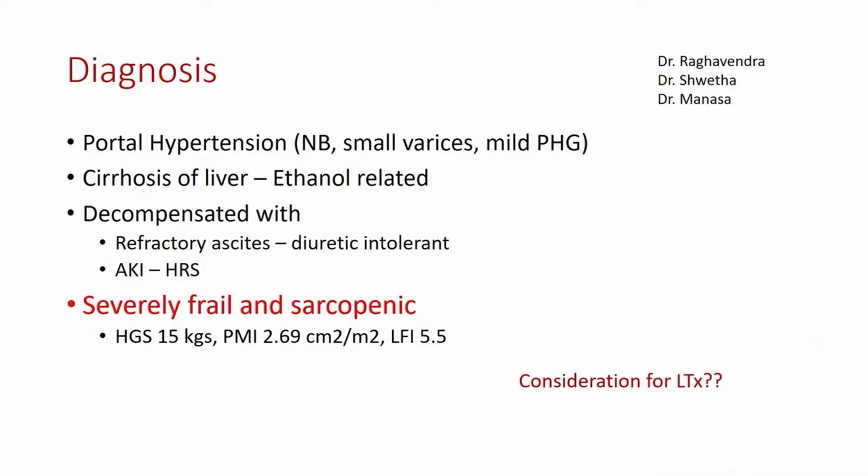So in this patient who is cirrhotic with refractory ascites and complications in the form of AKI, HRS, definitely transplant is indicated. However, the challenges remain in the form of severe frailty and sarcopenia, which is associated with poor transplant outcomes. However, even in frailty and sarcopenia, waitlist mortality is very high. And hence, with good rehabilitation and nutritional optimization, I would definitely offer the patient liver transplantation, explaining the risks of prolonged stay, risk of infections post-transplant, poor recovery, etc.